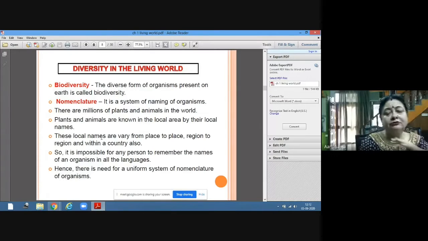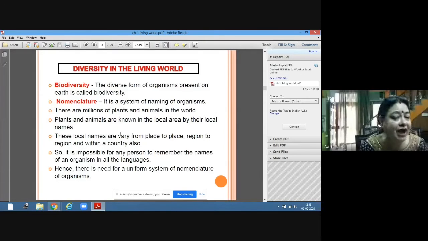So three names for one insect. The insect is the same, but the places are different where it has been discovered, and the biologists are different who have discovered them. So to avoid this confusion, binomial nomenclature is there, which is given by Linnaeus. We will come to that, and this nomenclature is followed all over the world to give a uniform name to each and every organism. There are millions of plants and animals in the world.